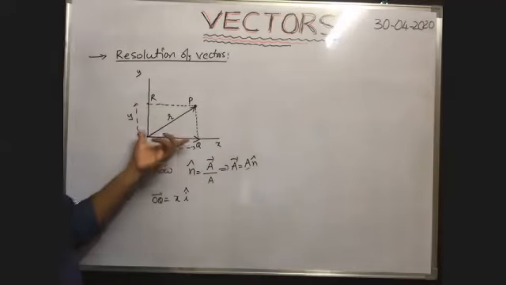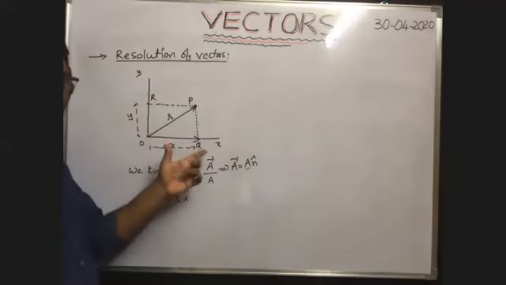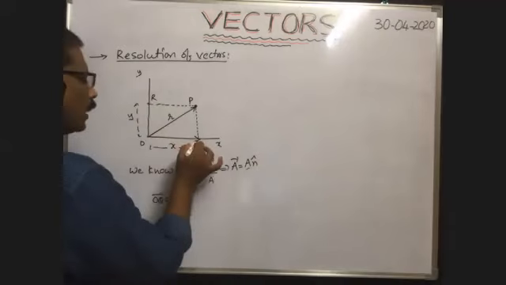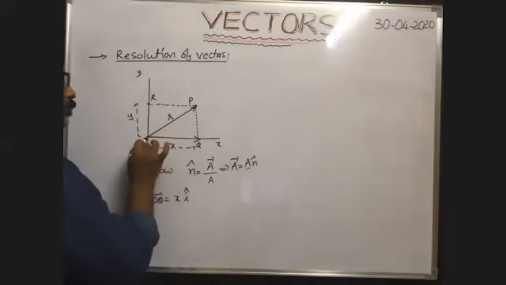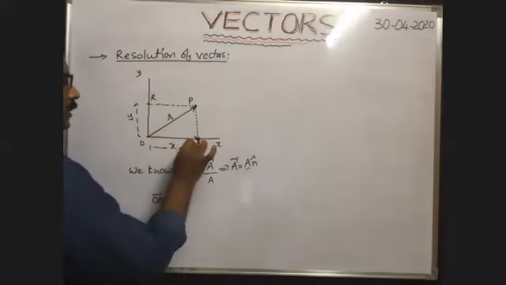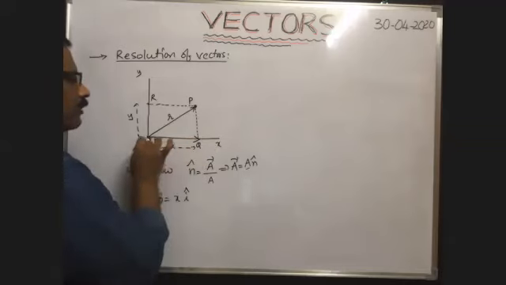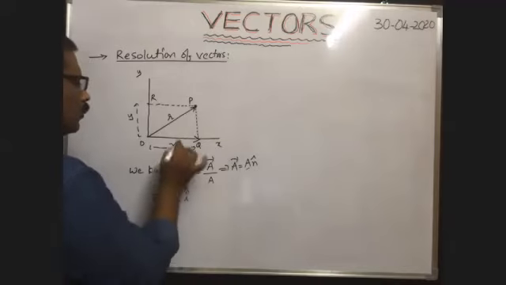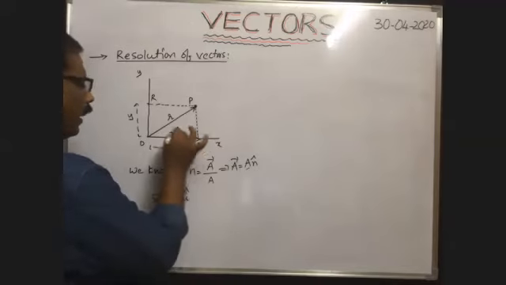Now, what is the displacement vector along the x-axis? We have to represent it in vector form. So, that is equal to OQ bar. OQ bar is equal to: magnitude of this displacement along the x-axis is x, and unit vector along this direction is i cap. That's why OQ bar is equal to x into i cap.